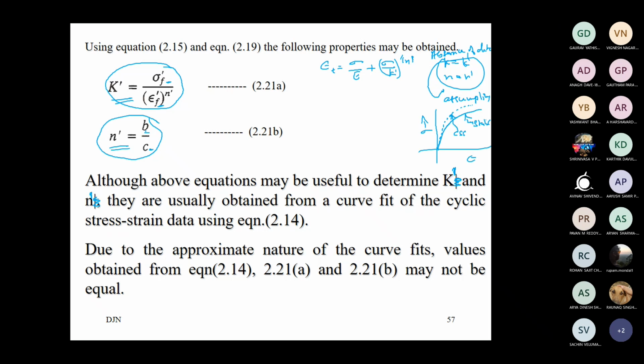The curve relating to the monotonic is K and N. The equation relating to the CSSC is K dash and N dash. So K dash and N dash we can determine by this formula: N dash is b by c, K dash is sigma F dash by (epsilon F dash) to the power N dash. These equations we can use to determine these parameters.